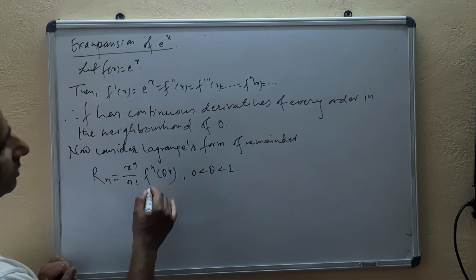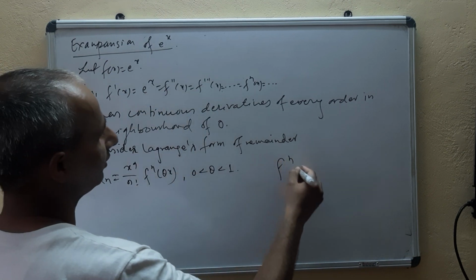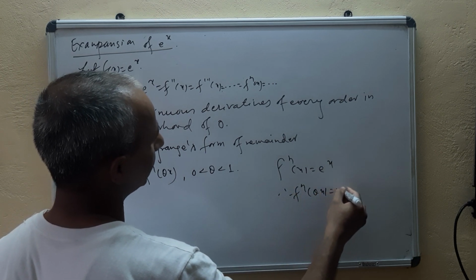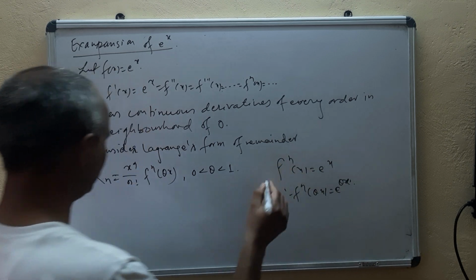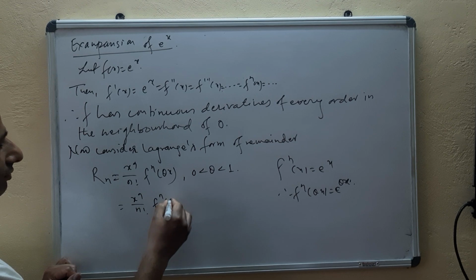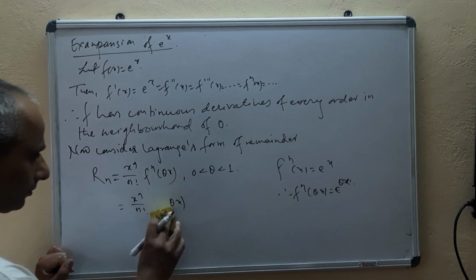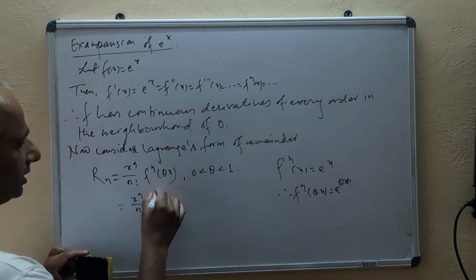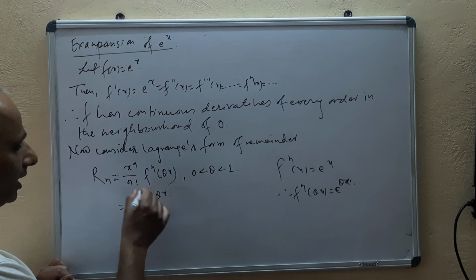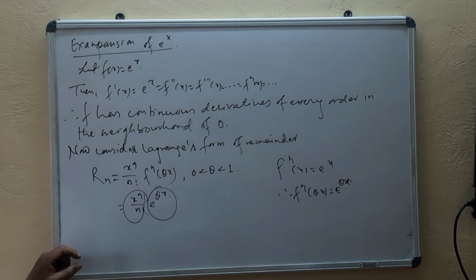And now f^n(theta x): f^n(x) is e^x here, isn't it? Here f^n(x) means e^x, therefore f^n(theta x) will be e^(theta x). So we'll be using x^n upon n factorial times e^(theta x). Now we have got two factors here. One is x^n upon n factorial and the other is e^(theta x).